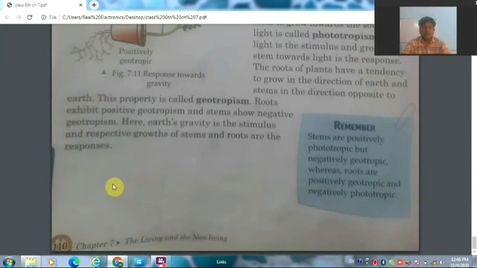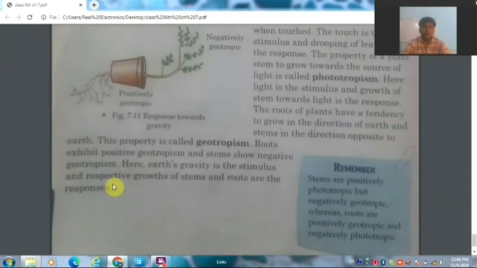So these are the properties of living things which make them differ from non-living things.